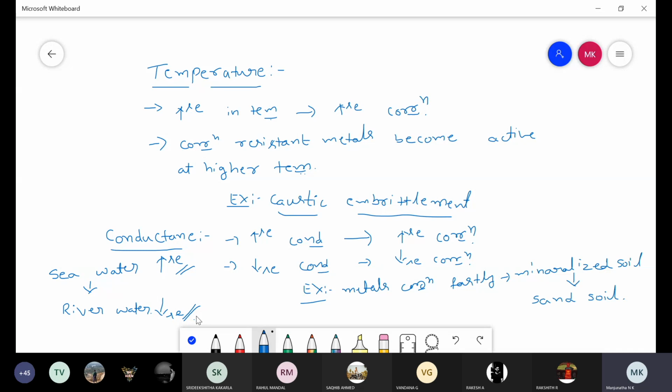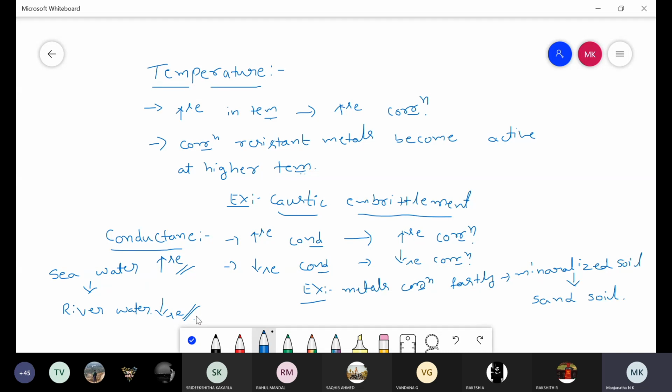Example, iron undergo corrosion at pH 3. Same iron metal cannot undergo corrosion at pH 11. Next one, if they will ask temperature, you need to write down increasing in temperature increase the rate of corrosion. Second one, corrosion resistant passive metal become active at higher temperature and undergo corrosion. Example, caustic embrittlement, the corrosion observed in mild steel boilers.